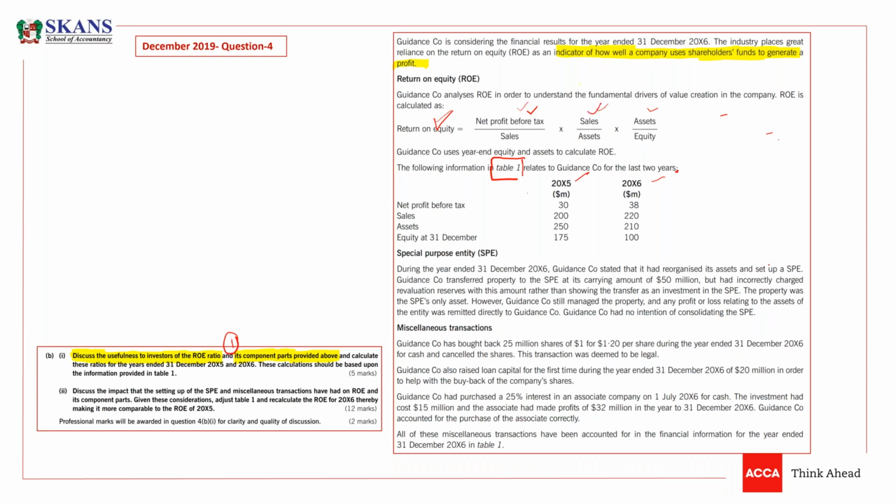Calculate this ratio, this, and obviously then return on equity by multiplying all the ratios, or you can follow the formula for return on equity: PBT, profit before tax, divided by capital employed. Sorry, equity, divided by equity. Look, this is return on equity. So just calculate these ratios, guys. I am looking for your answers.